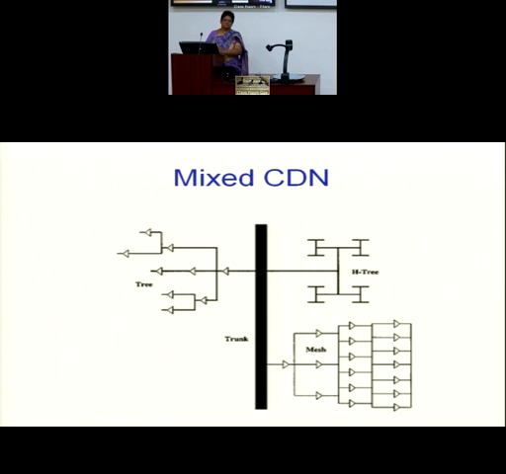Within a module, what CDN you want to have, that you decide. So nobody says that it has to be only H tree or only X tree or only the third clock. Different strategies can be chosen at different locations. All you need to see is that it is within the performance specifications of the skew. That's all.